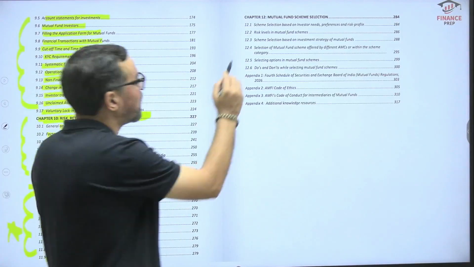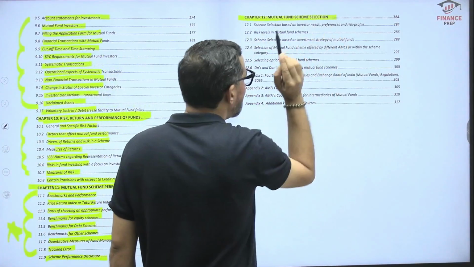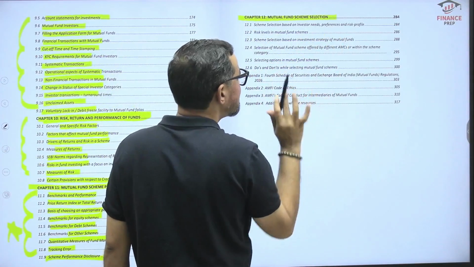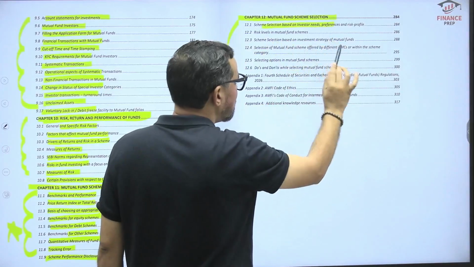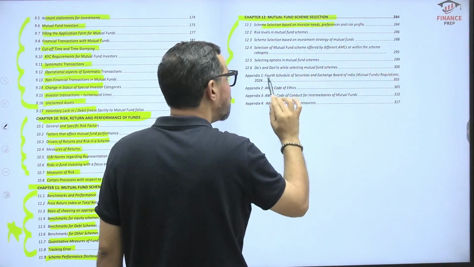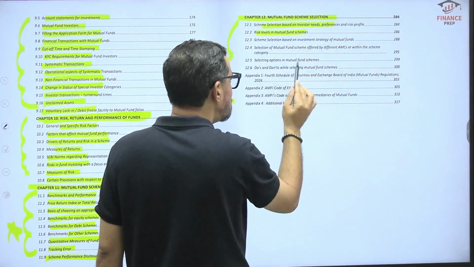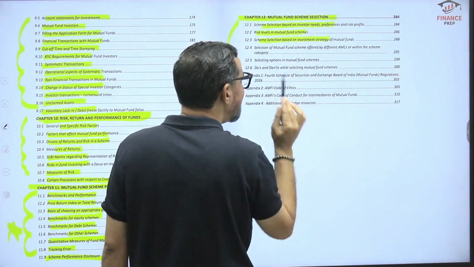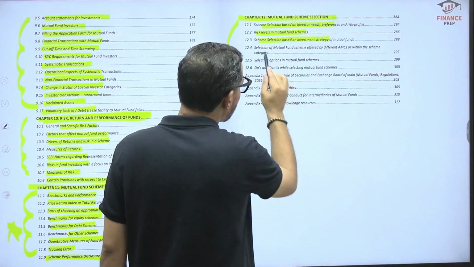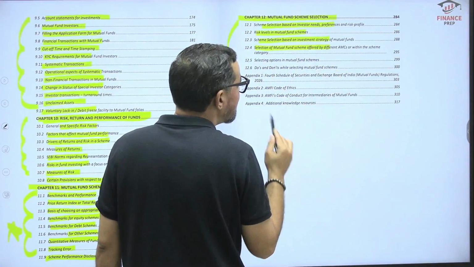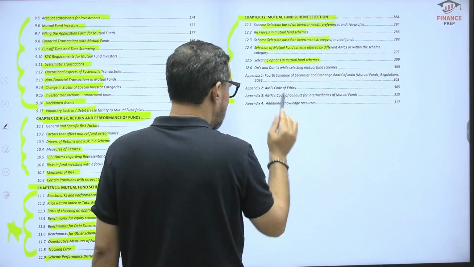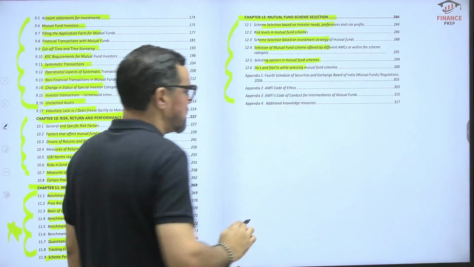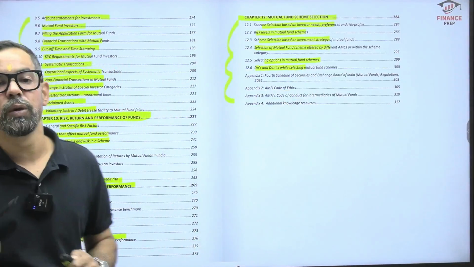The final unit which we have is unit number 12, mutual fund scheme selection. So here we have how we select the scheme based on the need of customer preferences and risk profile, risk label in mutual fund scheme selected based on the investment strategy. Then we have selection of mutual fund schemes offered by different AMCs, selecting options in mutual funds, do's and don'ts and others. So this is the overall curriculum, right?